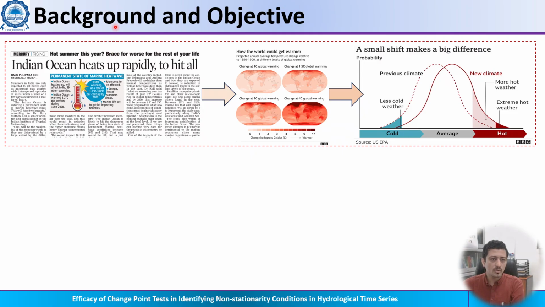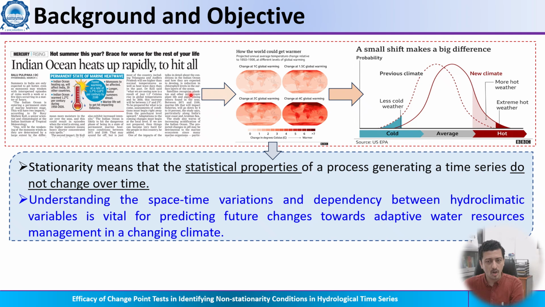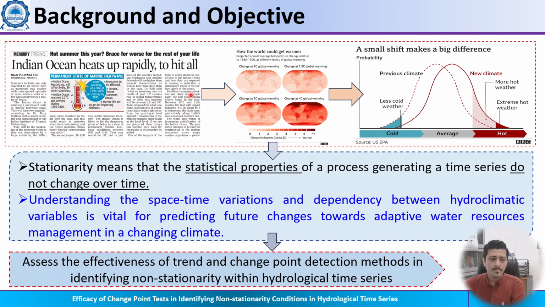As we all know, climate change is causing shifts in mean and extreme conditions, and that is why it is important to understand the context of stationarity, which is the cornerstone of all hydrologic designs. Stationarity means the statistical properties of a process generating over time do not change, and thus we call it a stationary process.